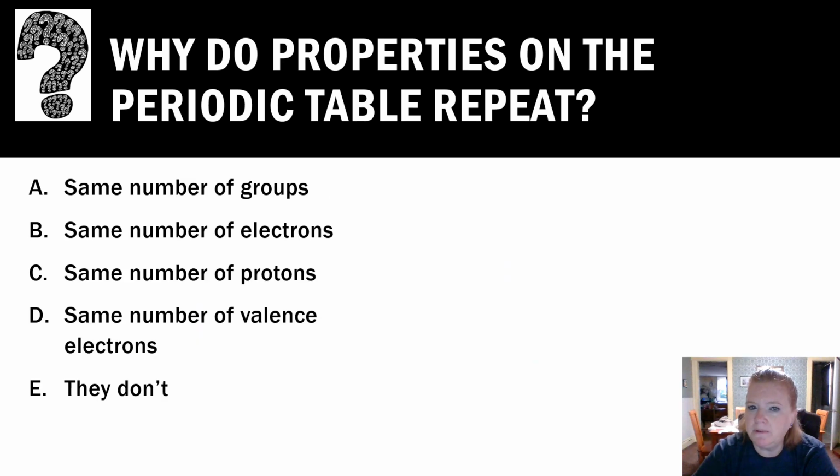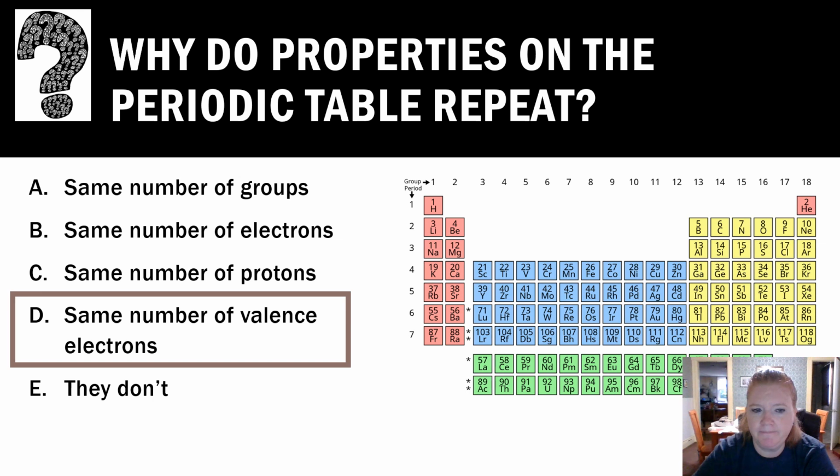And why do properties on the periodic table repeat? Do you remember why they repeat? Elements in the same group have the same number of valence electrons, which is what accounts for the repetition of properties.